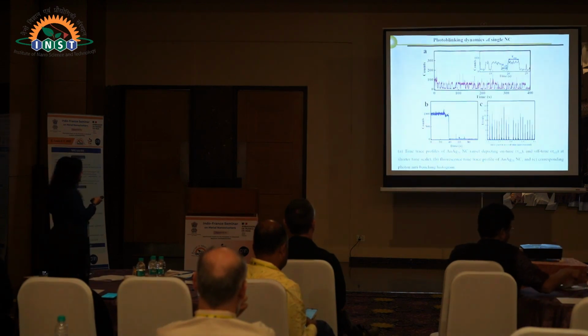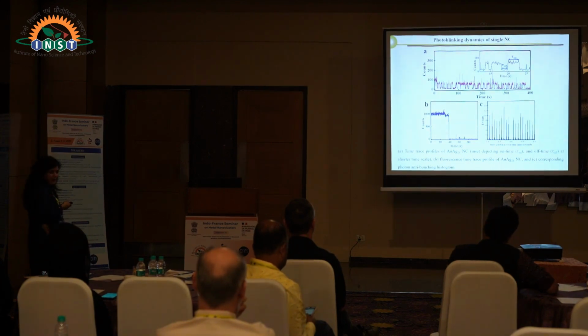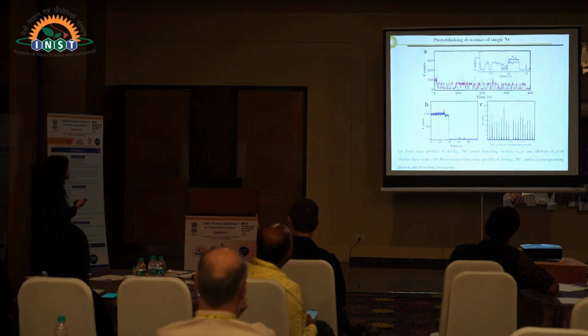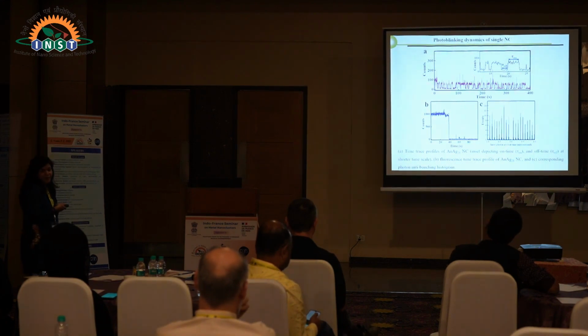We have characterized the photoblinking dynamics. We accumulated data from at least 100 nanoclusters, and we found that some nanoclusters show this beautiful blinking. We also tried to understand in which time scale the blinking occurs, and what the time scale of the on and off time is.